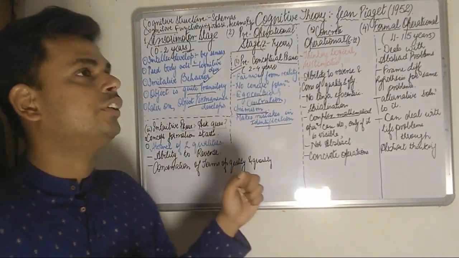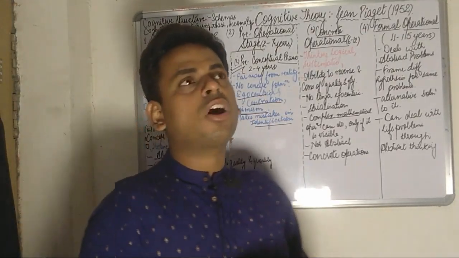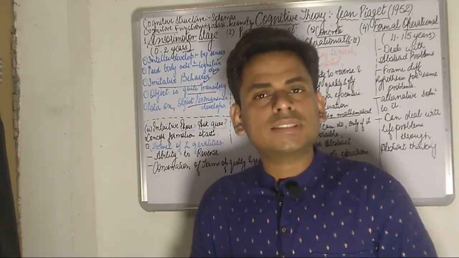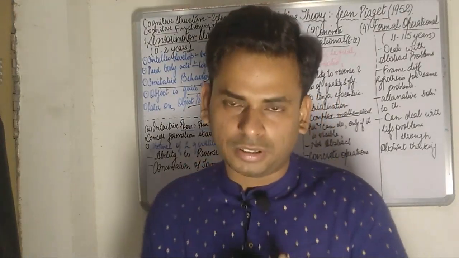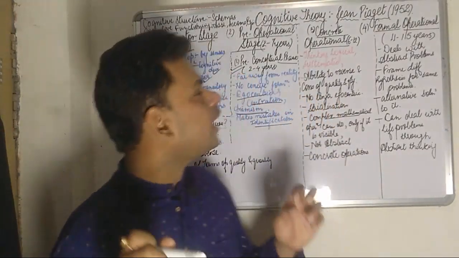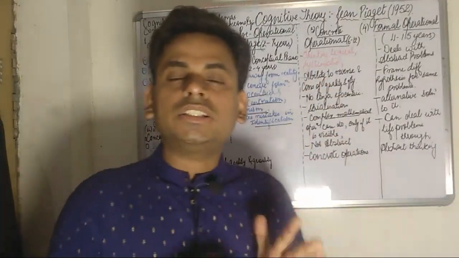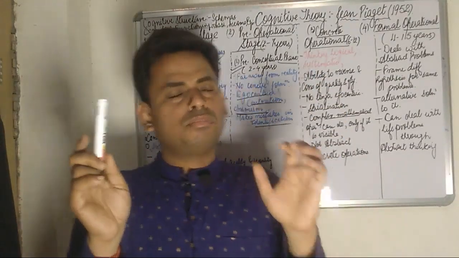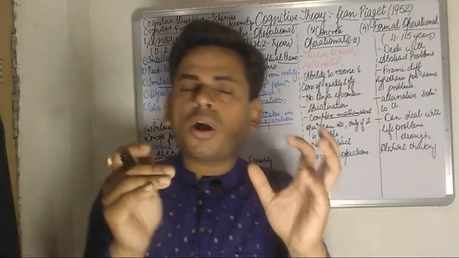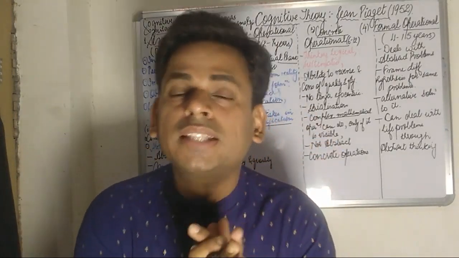Next is centration. Centration is the phenomenon where the child focuses on how things appear. During this period, that is, during the pre-conceptual phase of the pre-operational stage, the child's basic instinct is to observe things as they appear.